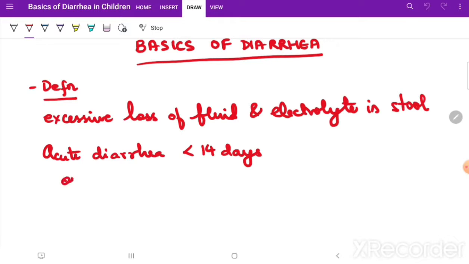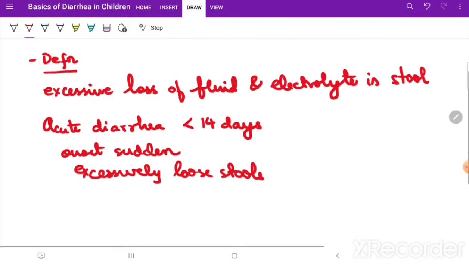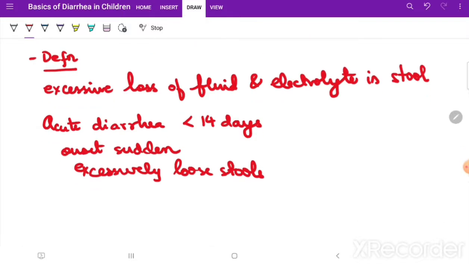And the onset is sudden, and the consistency of stools is usually excessively loose stools. Now there's a limit for these: more than 10 ml per kg per day in infants.